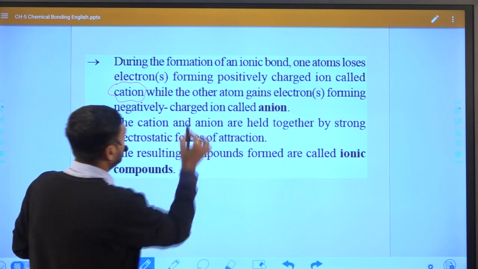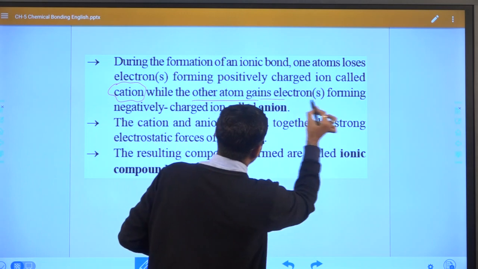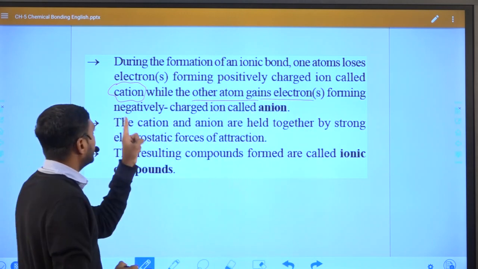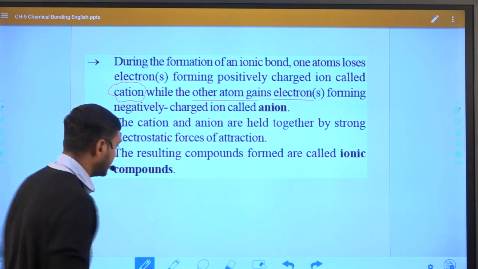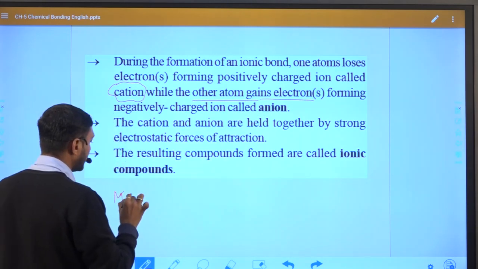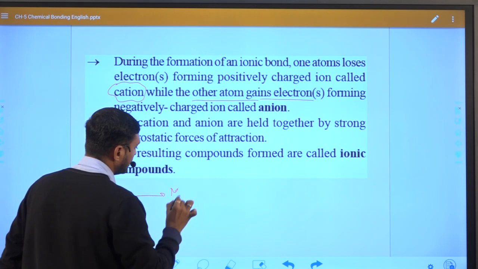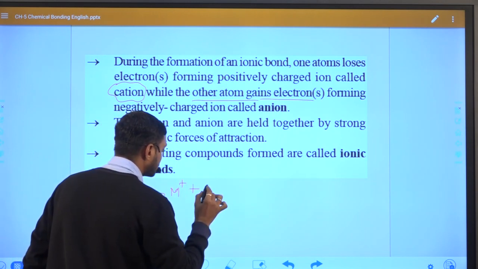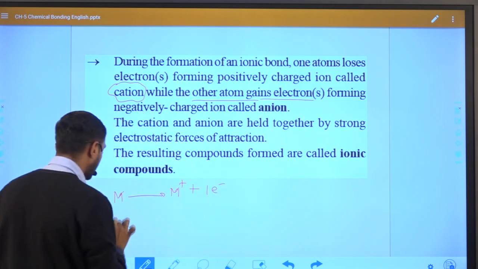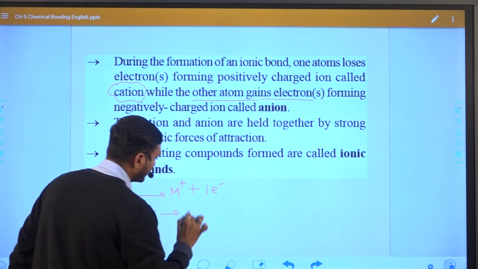While in the case of the other atom, it gains an electron, forming a negatively charged ion called a negative ion. Those atoms will either lose one electron, so forming a plus one charge, and those elements will accept the electron and become negatively charged.